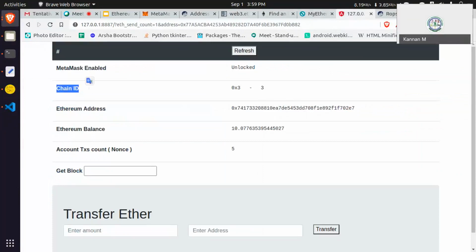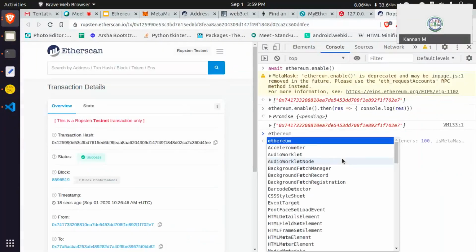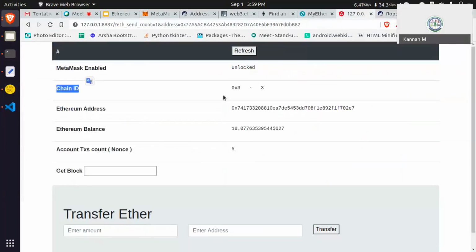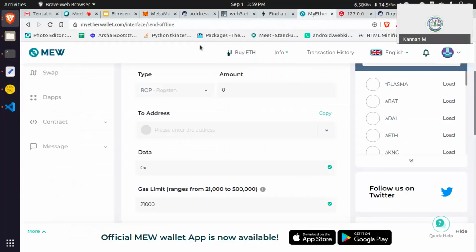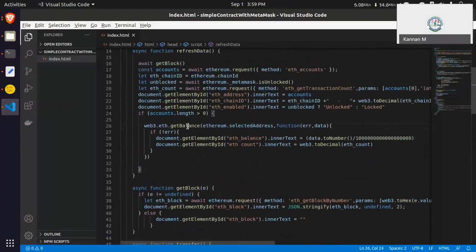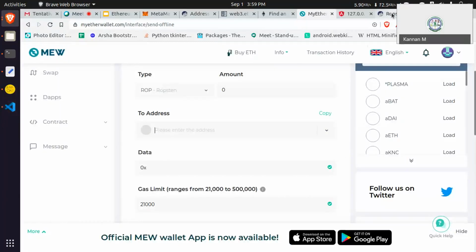And then how am I getting the chain ID? Just enter Ethereum.chainId. How am I getting that balance? Let me show the code. Get block, get balance here. You can see this. Copy this.